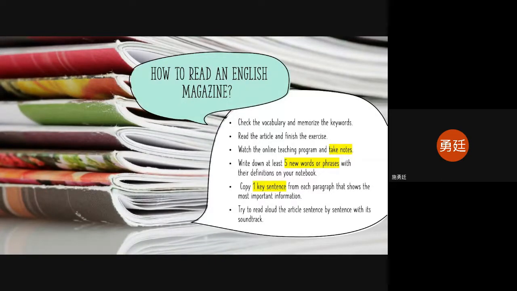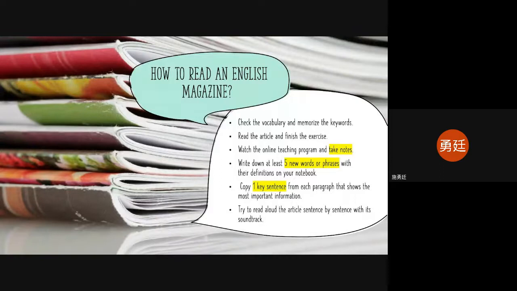So that will lower the difficulty of English listening for you. So probably it will help you to listen to the program or watch the online teaching program in an easy way. So make sure you check the vocabulary first and try to read the article first, especially if there's some exercise, you can try to finish the exercise.